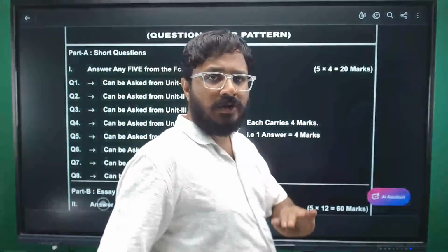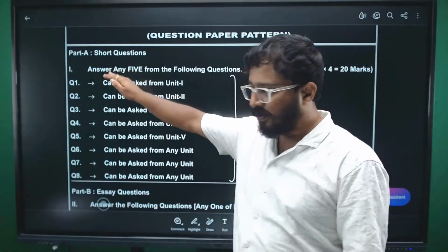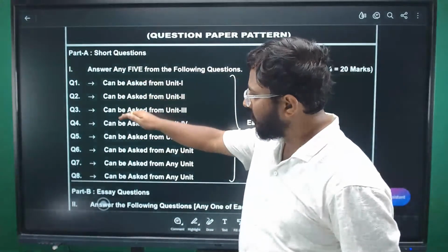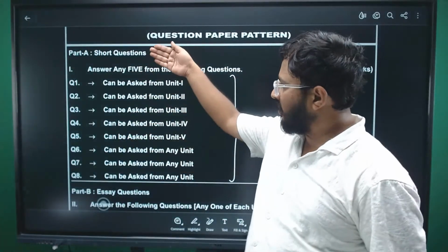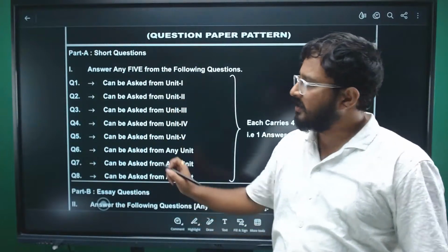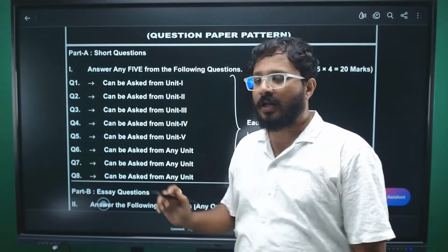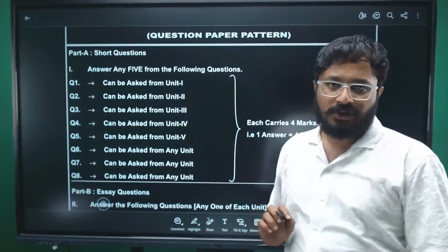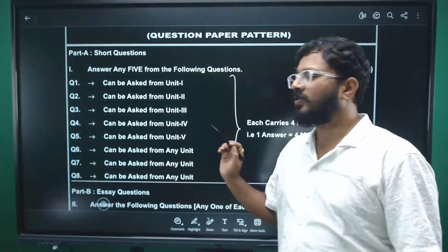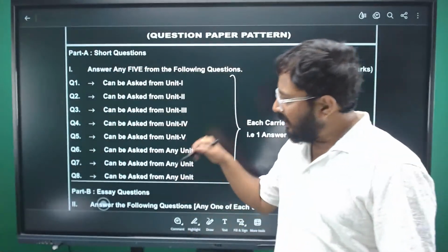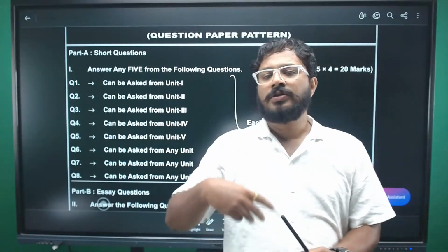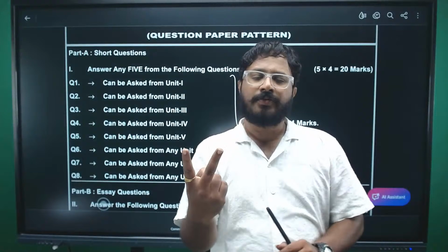But when you observe the question paper, usually it is observed that the first 5 units will be given in sequence. Okay, first question will come from unit 1, second question will come from unit 2, third from third unit, fourth question is from fourth unit, and fifth question is from unit 5, and the next 3 questions can come from any unit. ఒక యూనిట్ నుంచి maximum 2 questions వస్తాయి అంటే.